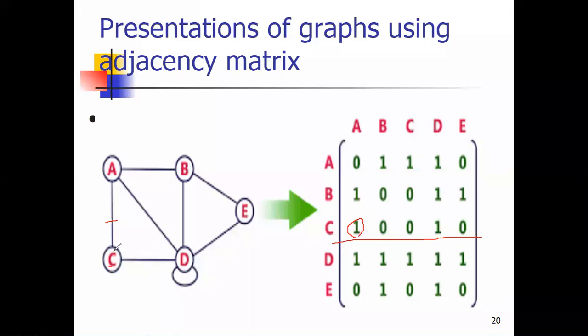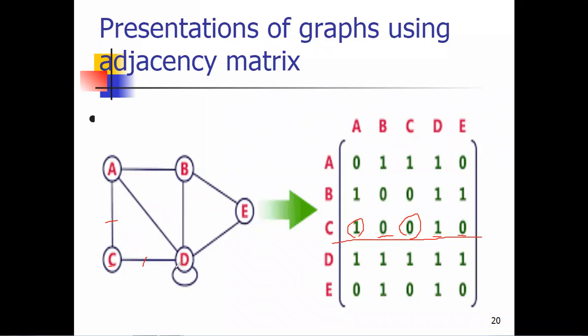C to B, is there any edge present? Suppose I'm drawing here. There is no edge present. That's why the value of C to B is 0. Again, C to C, is there any self loop given? No. That's why the value of C to C is 0. If you're talking about C to D, is an edge present? Yes. That's why the value will be 1. What about C to E? There is no edge present. That's why the value of C to E is 0. So I hope everyone is clear on the representation of a graph using an adjacency matrix.